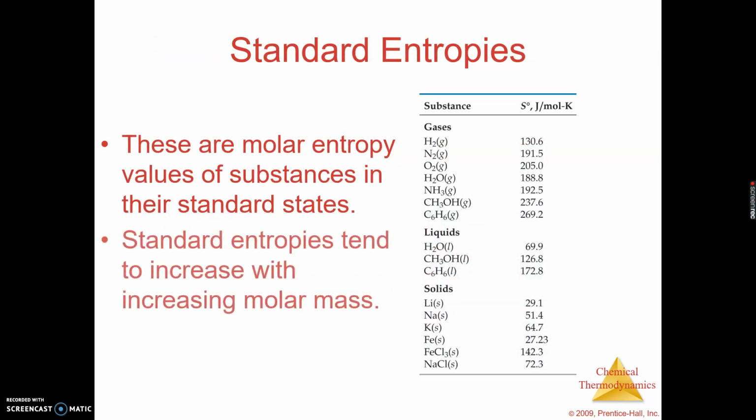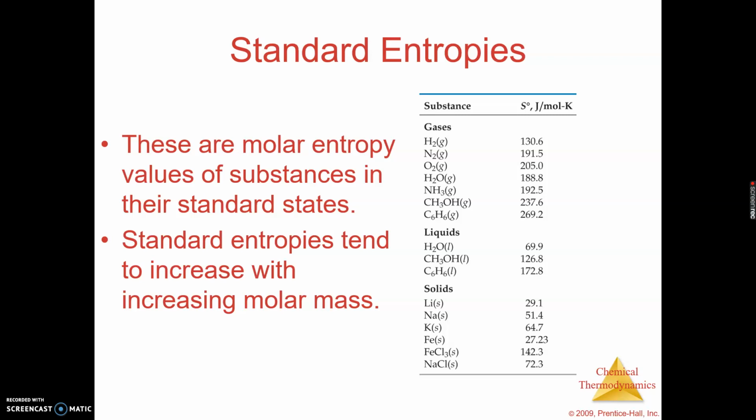When we look at entropy, remember we talked about entropy being a state function, which we can do products minus reactants, just like we did for delta H. And again, you're given those values. So one thing to note is here's a table of those entropy values. Just like we solved for delta H, we can solve for delta S the same way. Delta S equals the sum of delta S of the products minus the sum of delta S of the reactants. And that formula is on your periodic table, so you can just refer back to that.